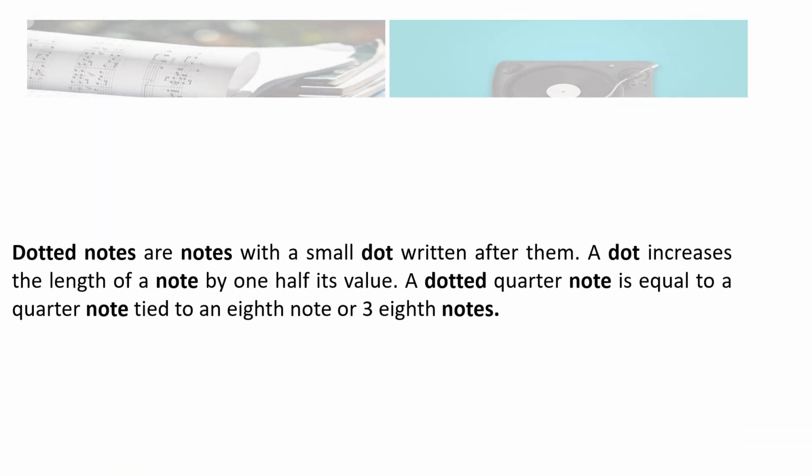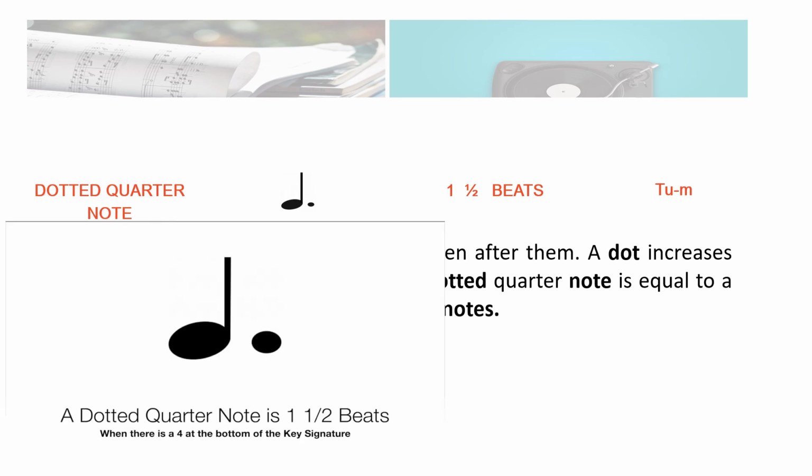Dotted notes are notes with a small dot written after them. A dot increases the length of a note by 1/2 its value. A dotted quarter note is equal to a quarter note tied to an eighth note, or 3 eighth notes like this. So this is the symbol for dotted quarter note. A dotted quarter note is equal to 1 1/2 beats.